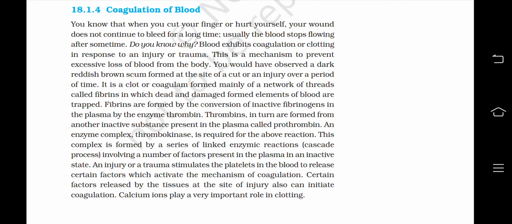An injury or trauma stimulates the platelets in the blood to release certain factors which activate the mechanism of coagulation. Certain factors released by the tissues at the site of injury can also initiate coagulation. Calcium ions play a very important role in clotting.